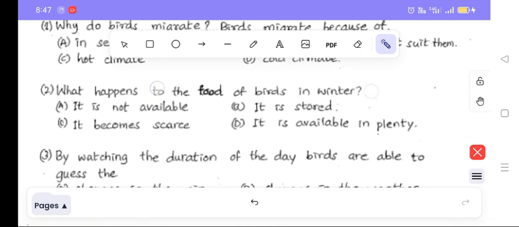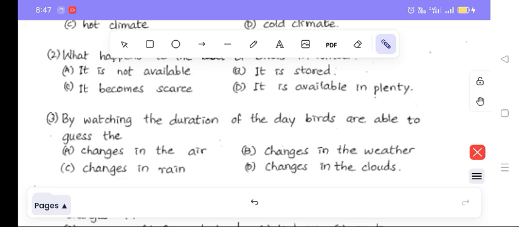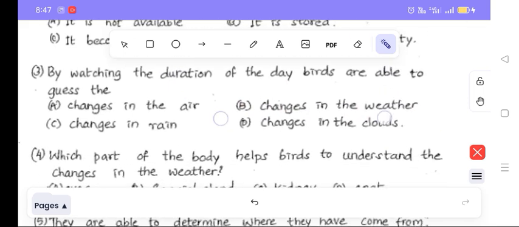Very good. Next question. By watching the duration of the day, birds are able to guess what? Changes in the air, changes in the weather, changes in rain. Very good. Yes. B is the right answer. Changes in the weather. Correct. Next question.